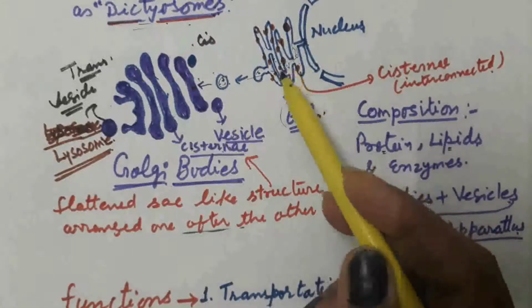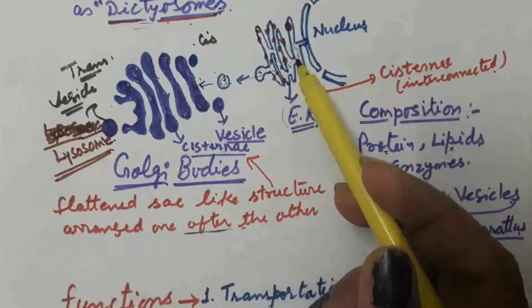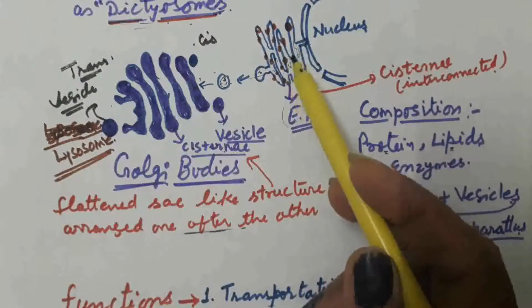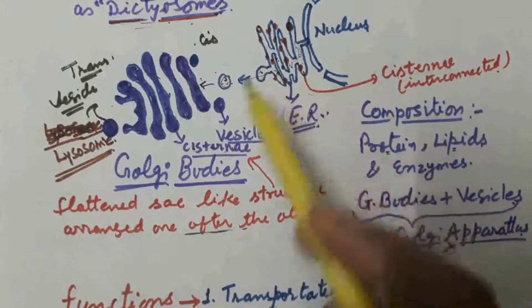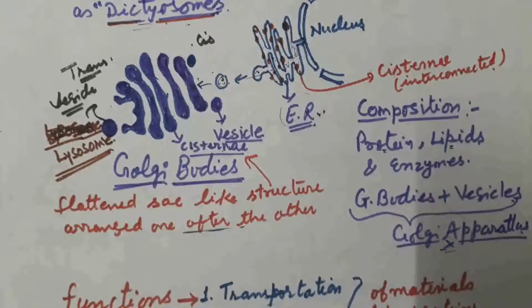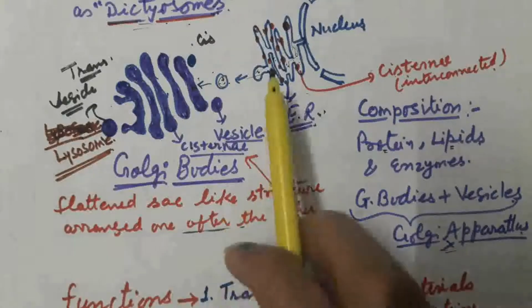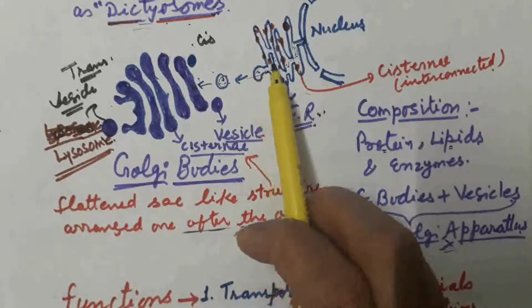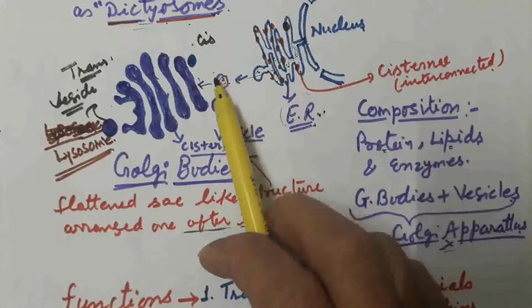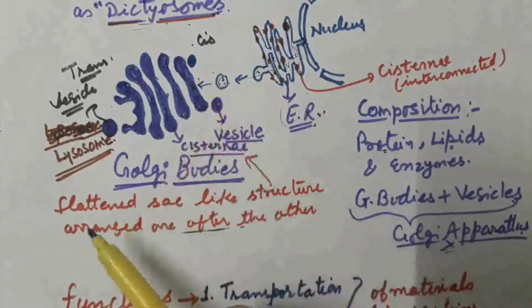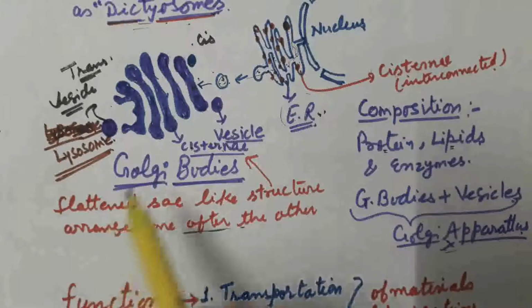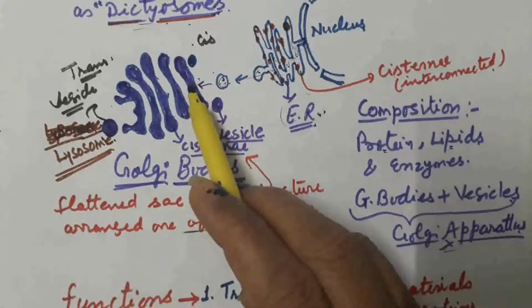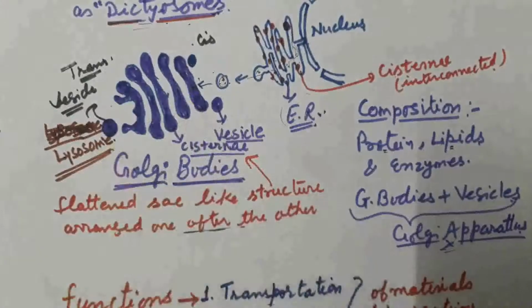We study in case of endoplasmic reticulum, the rough endoplasmic reticulum synthesizes the protein. Some of the protein is utilized in the formation of cell membrane, and some of the protein which is not utilized is stored into a sac-like structure and released from the endoplasmic reticulum in the form of a rounded sac-like structure, which we call a vesicle, which is received by the cisternae of the Golgi bodies.